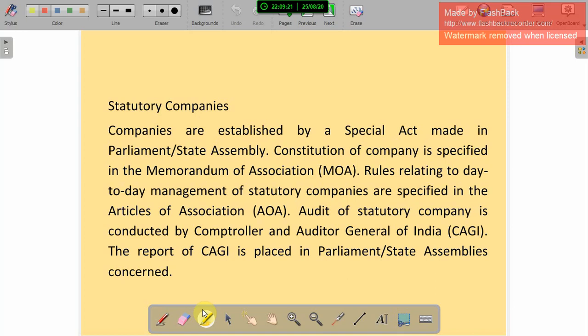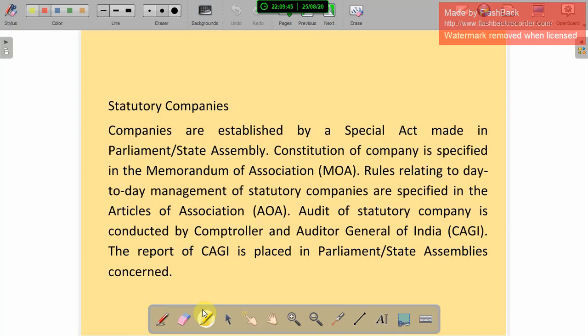The constitution of the company is specified in the Memorandum of Association. About the MOA we will discuss in the next topic. The constitution of the company is specified in the Memorandum of Association, and rules relating to day-to-day management of a statutory company are specified in the Articles of Association.